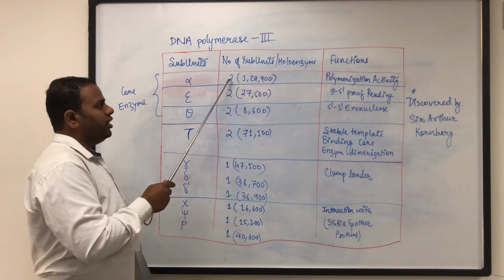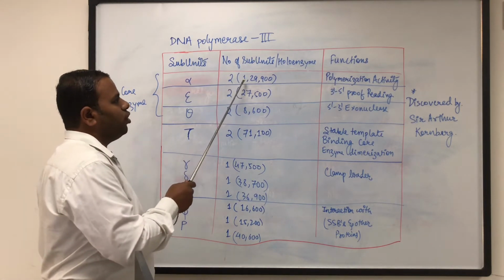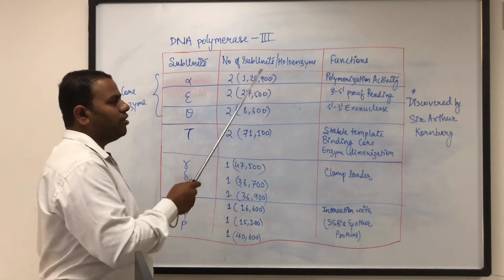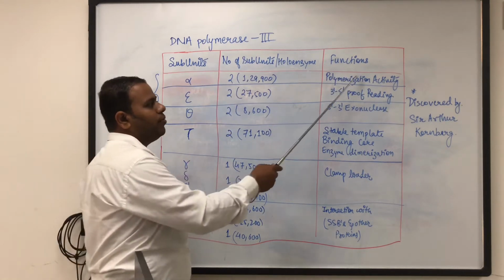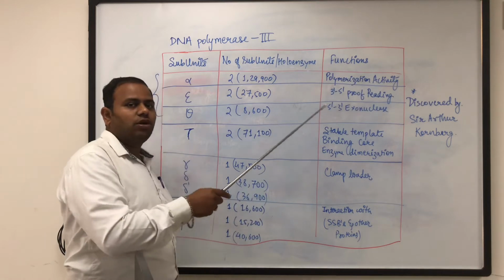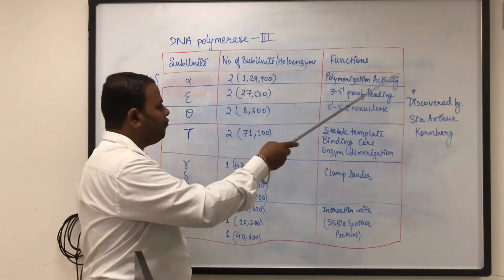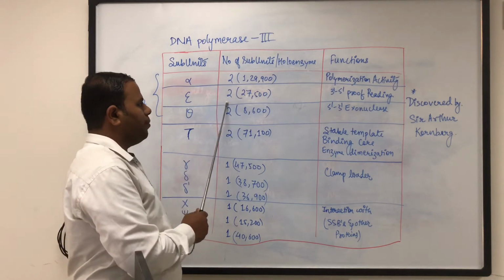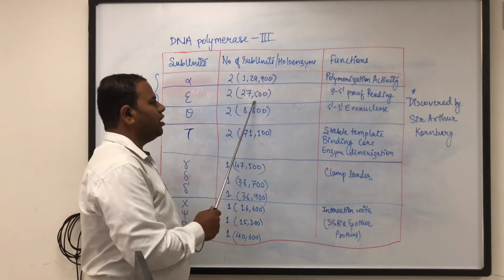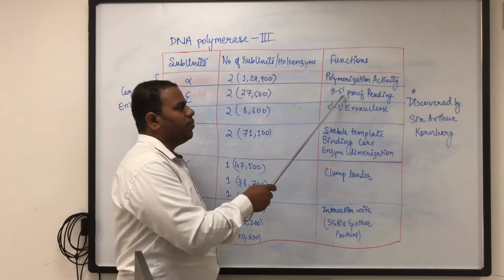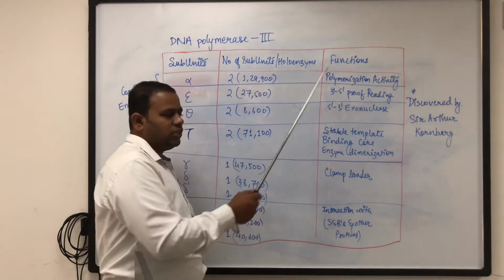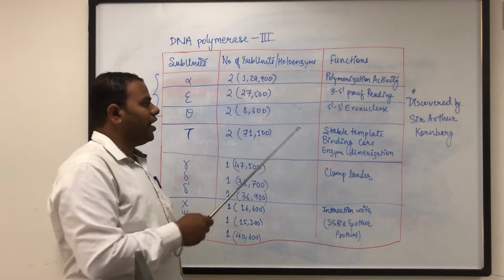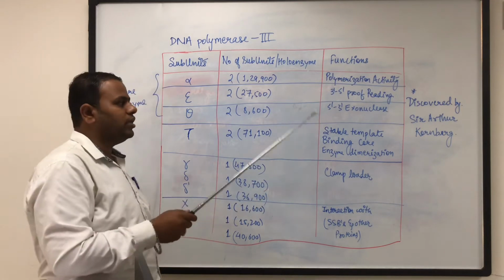The alpha subunit is present in 2 numbers. Its molecular weight is 1,29,900 Dalton and its function is polymerization activity, that is, this is actually going to add the new nucleotides that are being formed. Okay, the next subunit, that is epsilon, is also present in dimeric form. The molecular weight is 27,500 and it has 3' to 5' proofreading activity, that is, it checks the DNA and finds whether any faulty DNA or nucleotide is being added or not.